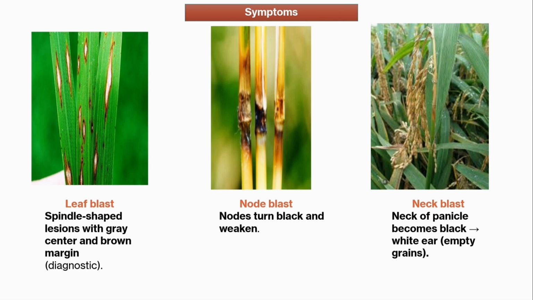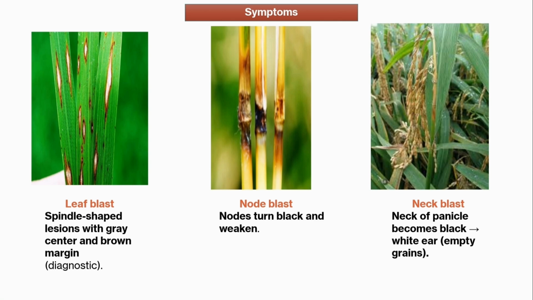Okay. Then neck blast, this occurs at reproductive stage. During grain filling stage, if it occurs very early, then it may lead to white ear or no grain filling will occur, that will lead to empty grains. But if it affects at a later stage, it will substantially reduce the grain quality as well as grain quantity or yield.